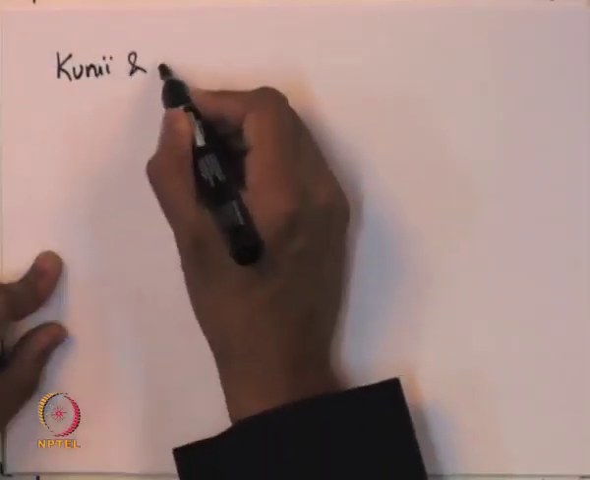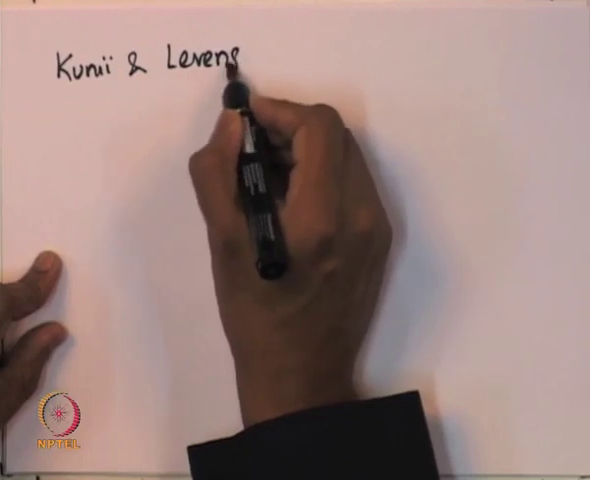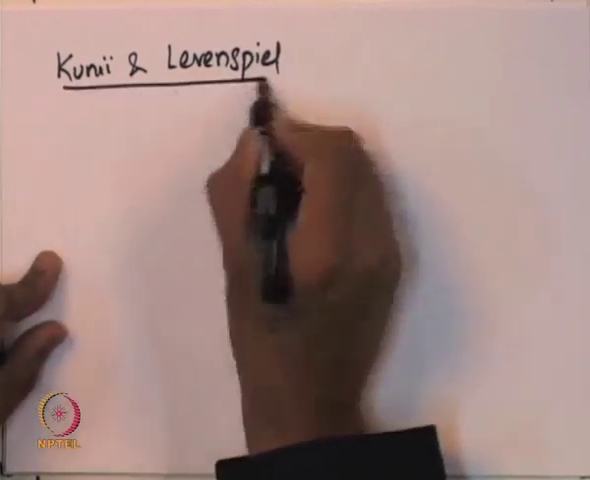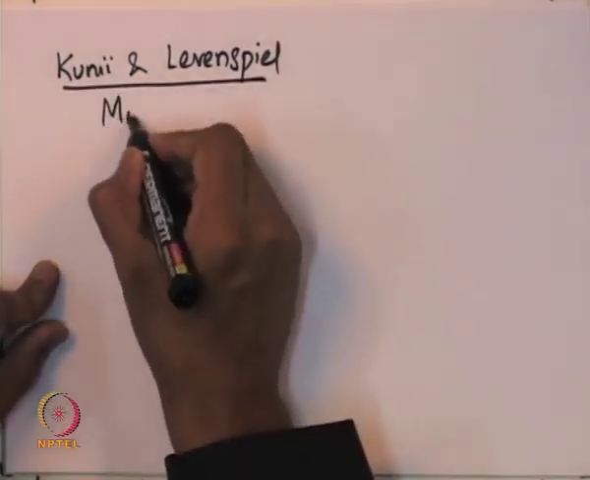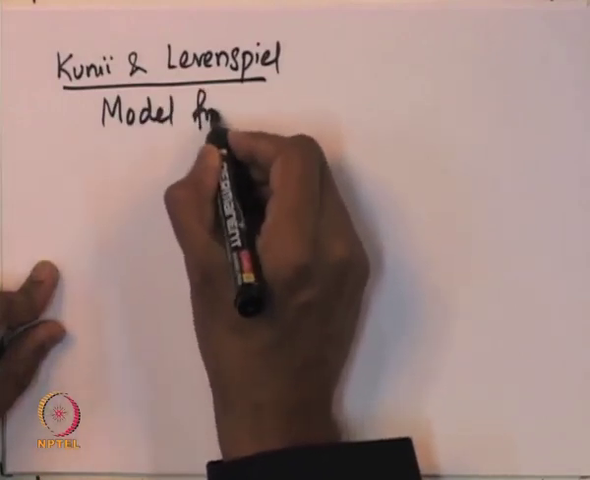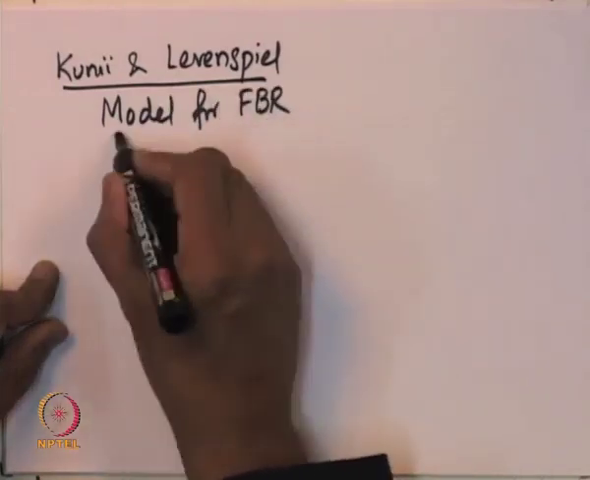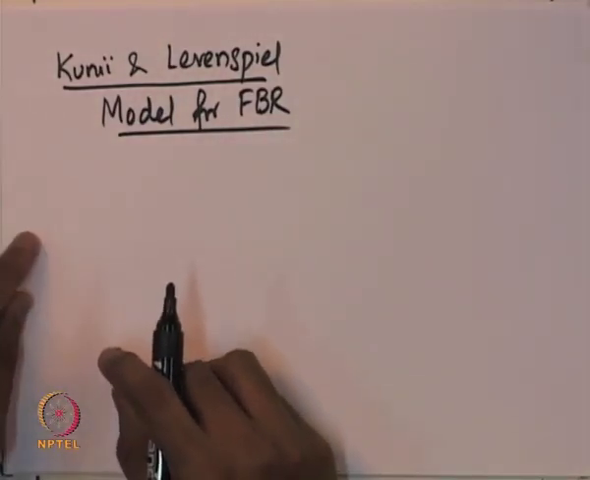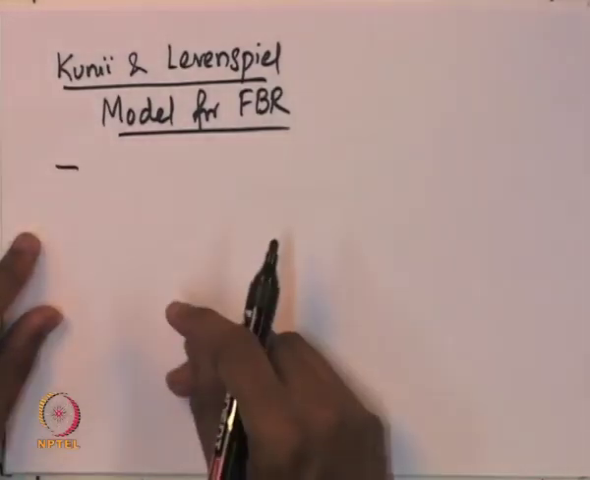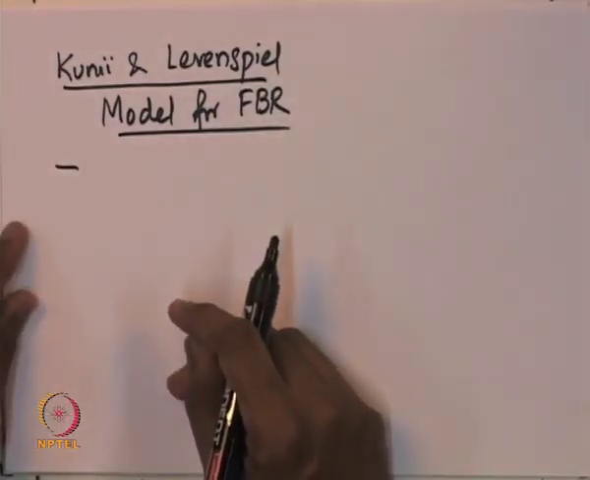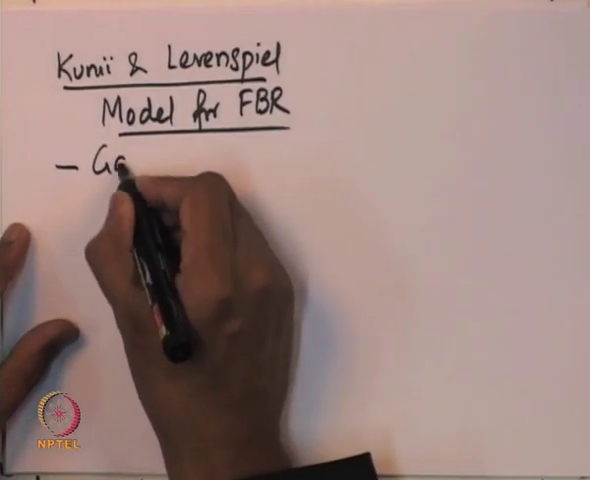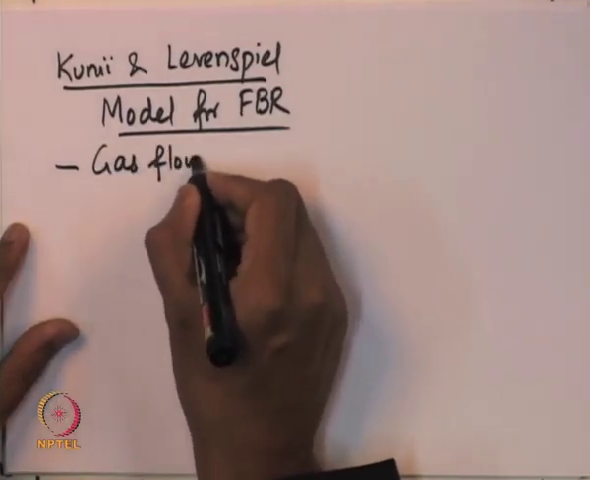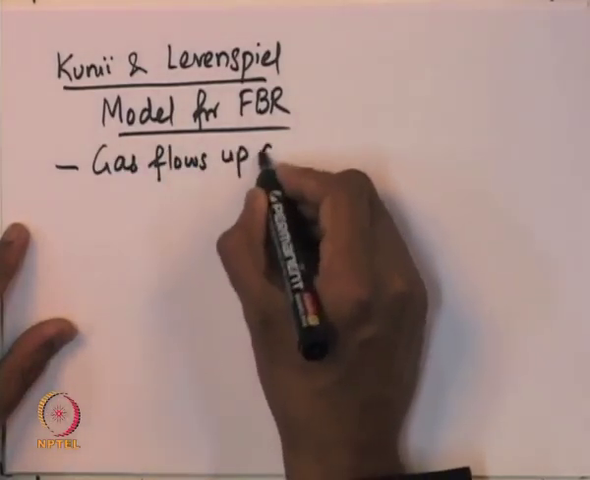So, Cooney and Levenspiel came up with a model. Cooney and Levenspiel came up with a model for the fluidized bed reactor. The model that we will describe here is basically that of Cooney and Levenspiel, and there are certain important assumptions that were made while formulating the model. The assumptions are that the gas flows up as bubbles.